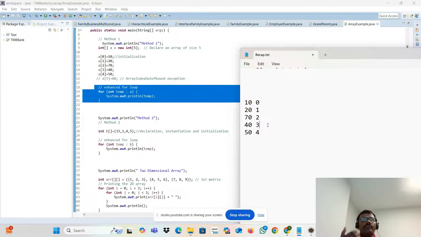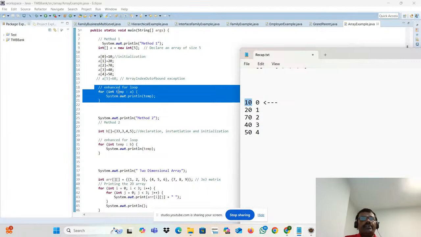Now I want to fetch it. How can I fetch it? You can fetch with the help of looping. What will happen? This array A contains all the elements: 10, 20, 70, 40, 50. My array pointer will take the first element out.